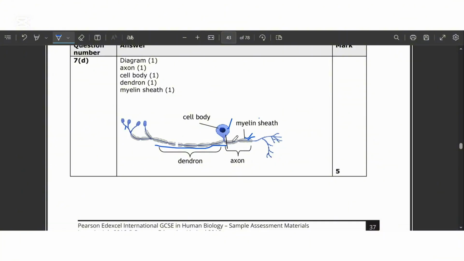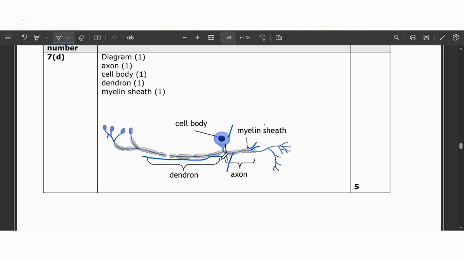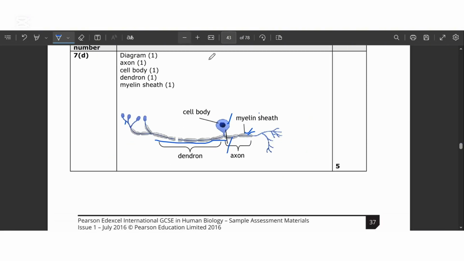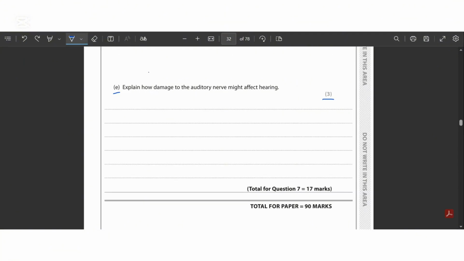You can always check from there. This white part is the myelin sheath, and the axon is basically the middle part. This blue line between the myelin sheaths is the axon. This one is the cell body, and the dendron is this long part, which is the total length. So this is the dendron. Since we have mentioned all 4, moving on to the last part of the question, part E.